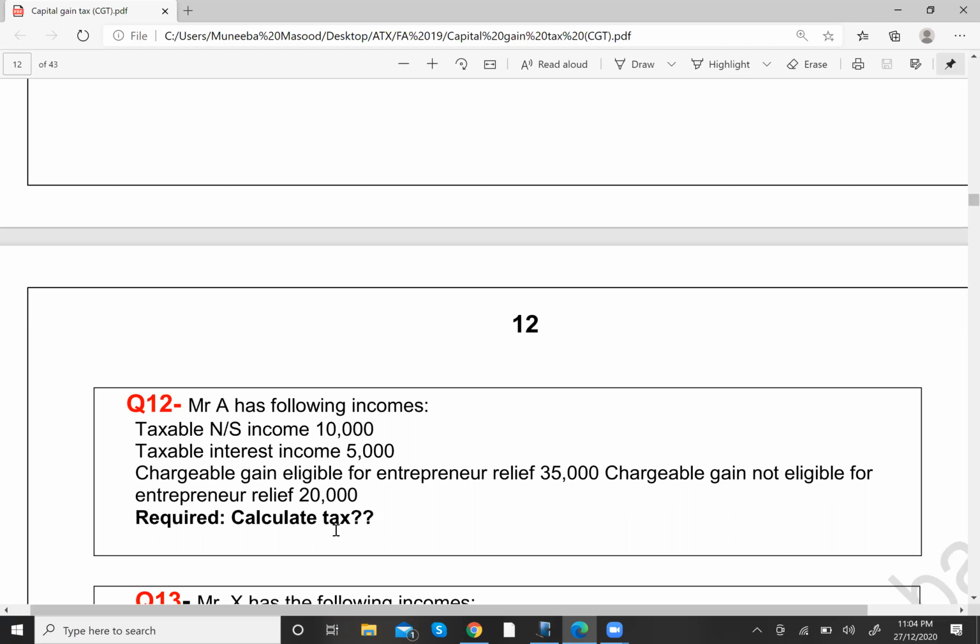Now, when it comes to applying your tax rate, we all know that first of all, we need to apply tax on non-saving income, then saving income, then dividend, and in the end, you will apply tax on capital gain. So in this question, I can see non-saving income and a saving income plus a chargeable gain. So we will apply the tax in sequence. So let's see.